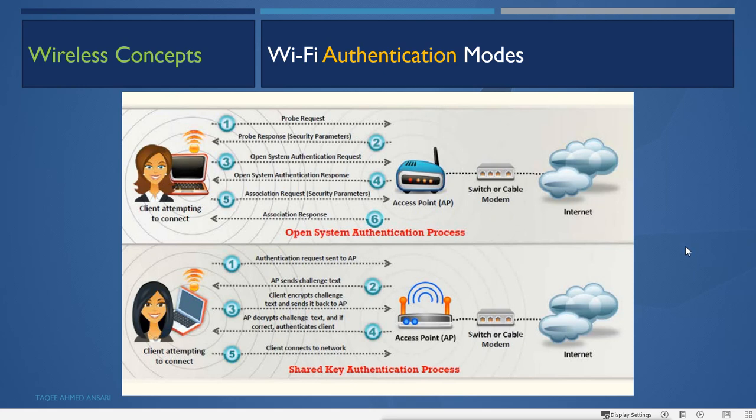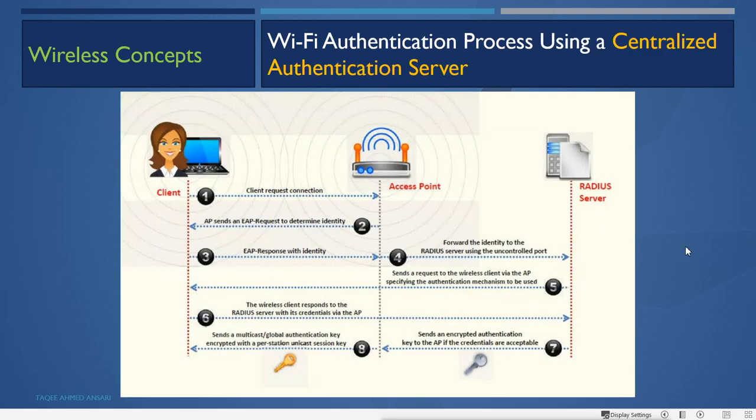Now we have centralized authentication also. In this Wi-Fi authentication process, it is using a centralized authentication server. There is no need to share the key with the clients. So in this network we create the Radius server. Radius server is for remote authentication.